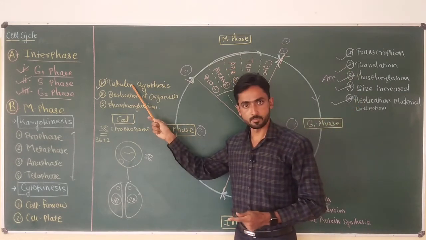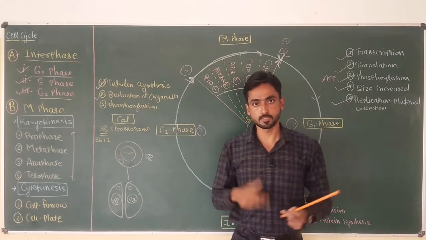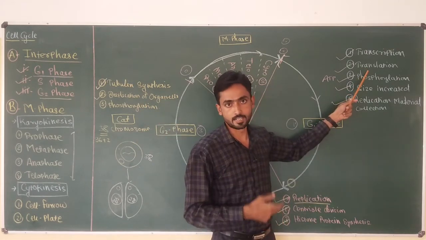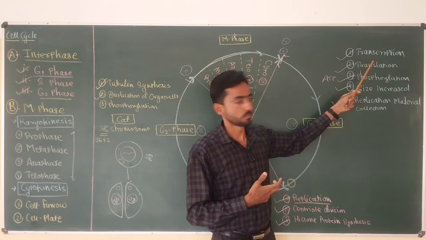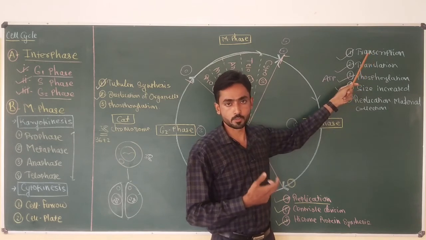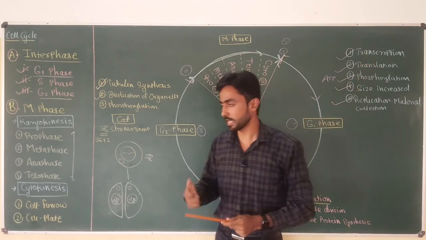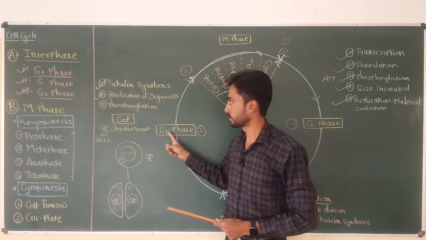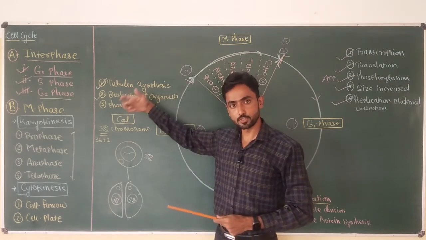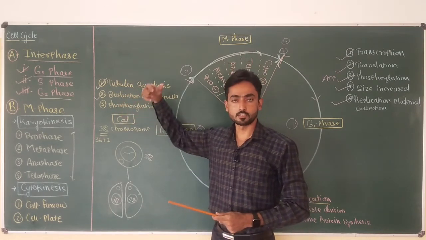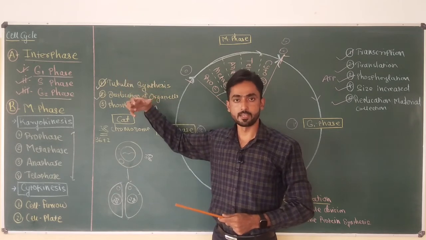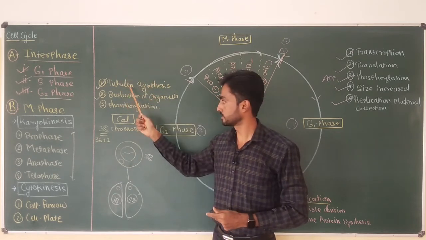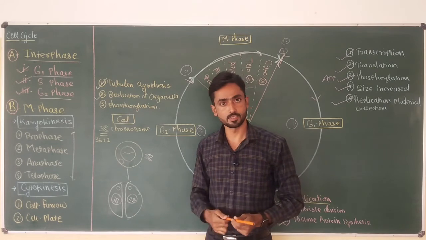These are proteins, and the protein synthesis process is nothing but translation, and translation cannot occur without transcription. So both processes, transcription and translation, take place in the G2 phase. That means tubulin synthesis occurs after successful transcription of the DNA, followed by translation, the protein synthesis process.